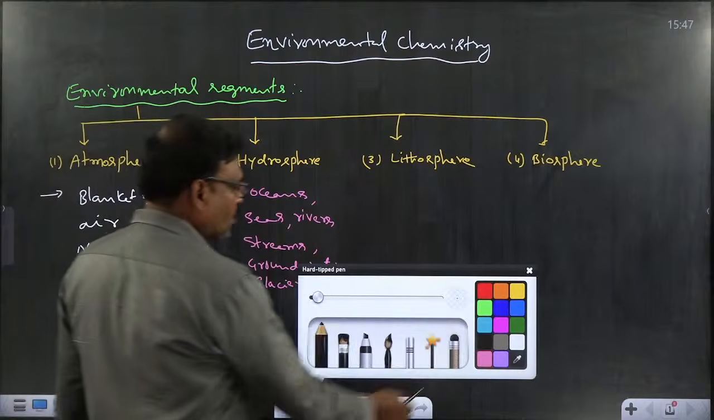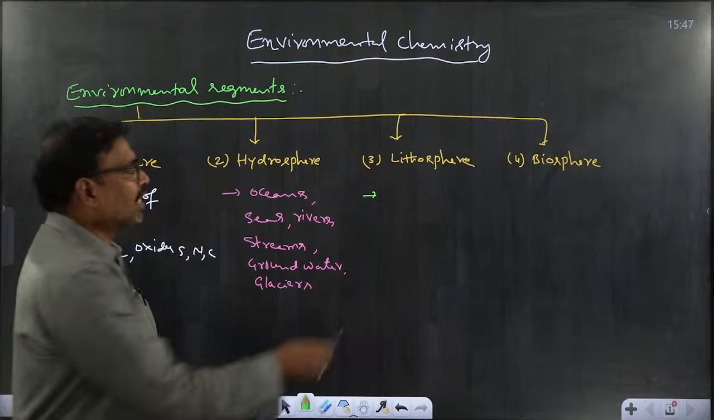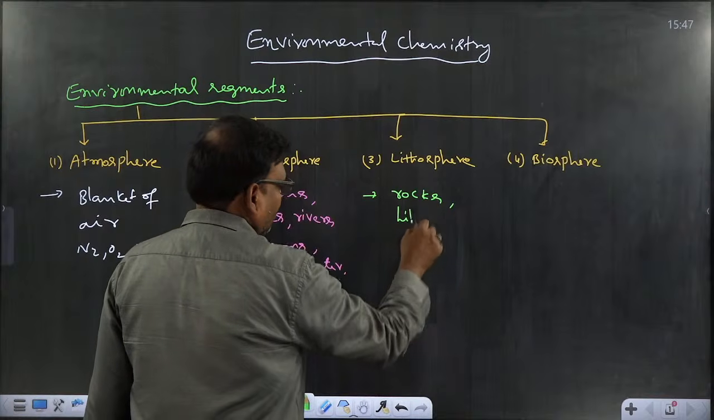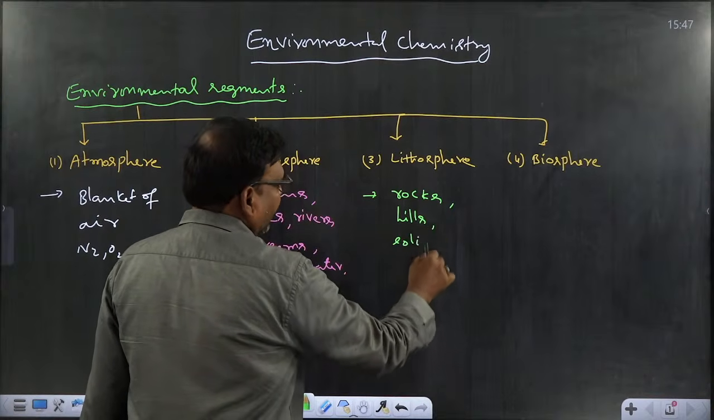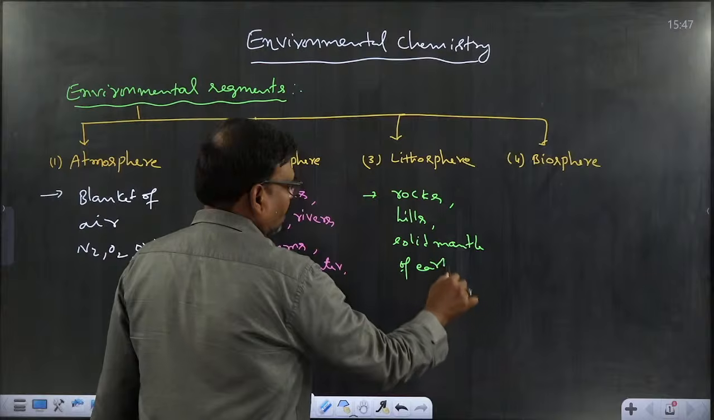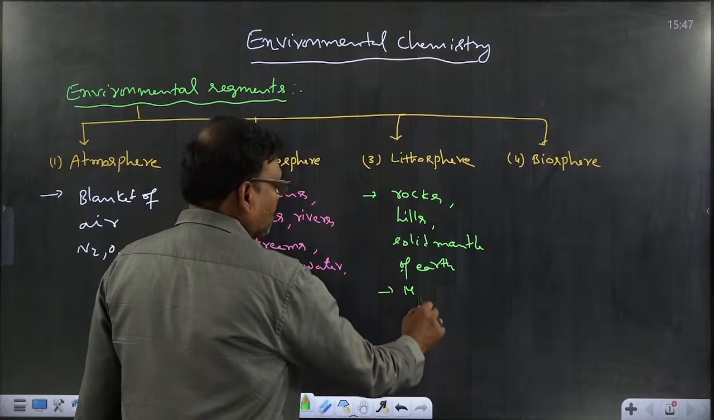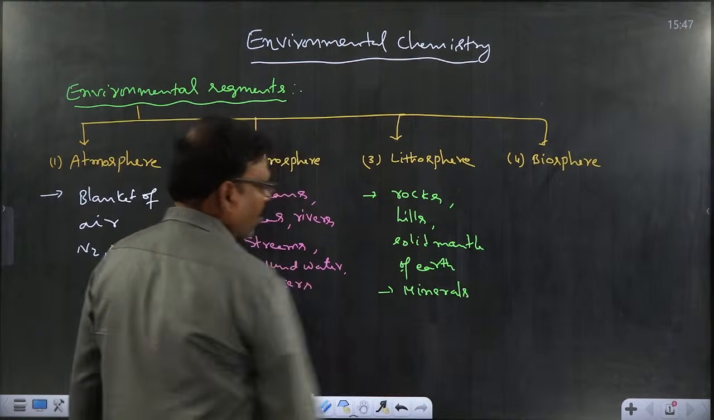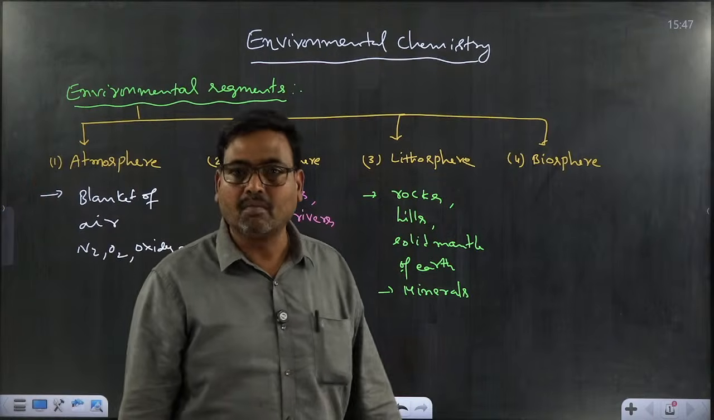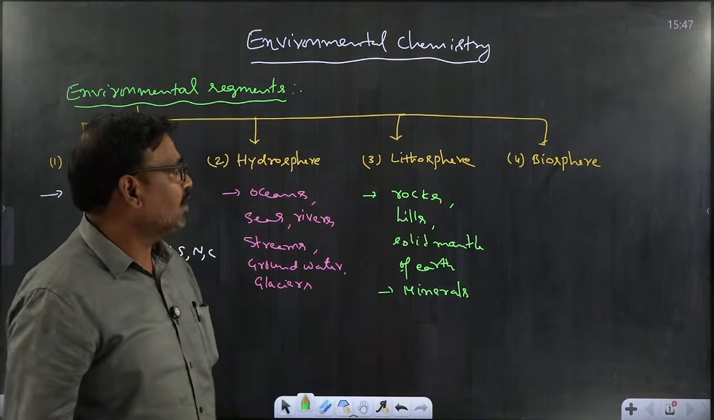And the third one, lithosphere. That lithosphere is the solid mantle of the earth which contains rocks, hills, that solid mantle of earth. So here that lithosphere contains a rich source of minerals. So we know the importance of minerals in nature. Most of the metals will be extracted from the minerals, which are available in the lithosphere.